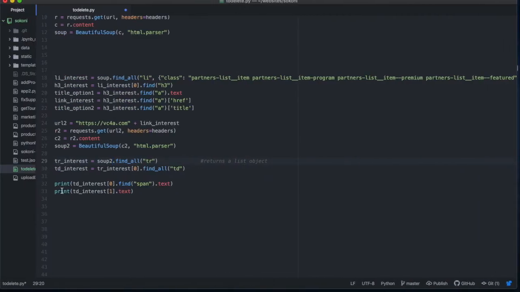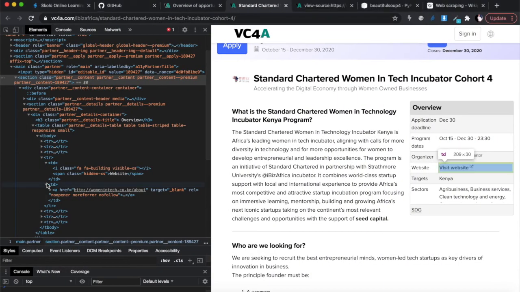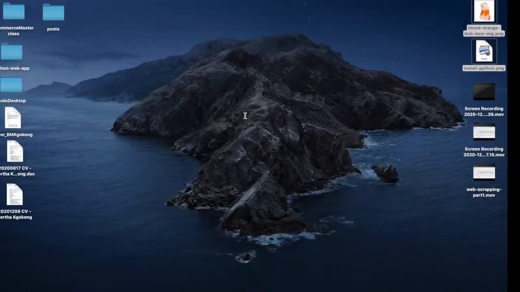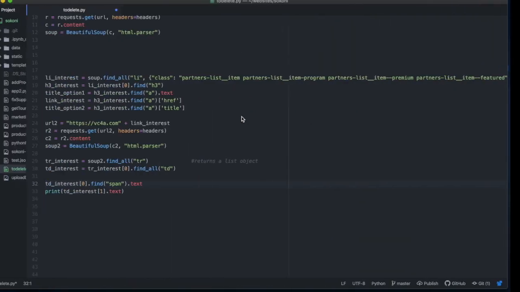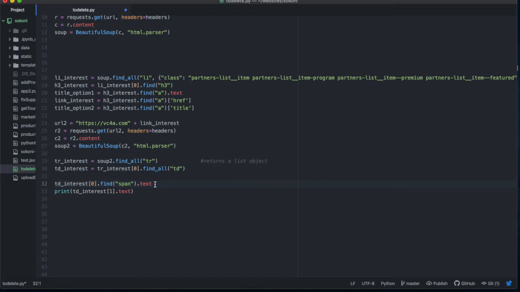So let's write the code for that. So we've already gotten the, let's just remove the print here and say this is the deadline. Actually, I don't need this one because I know this is the deadline. Okay, so I'm going to just put in here the application deadline, and this will give me the date of that. TD of interest 1, the date, okay?